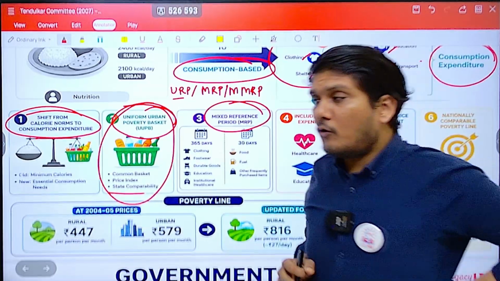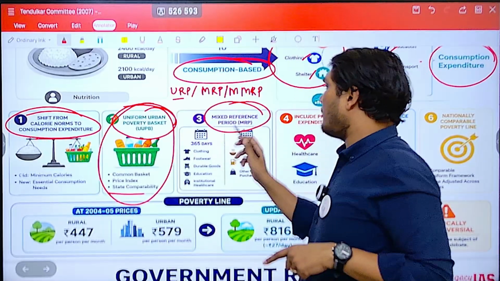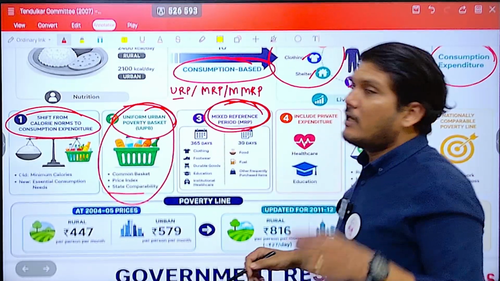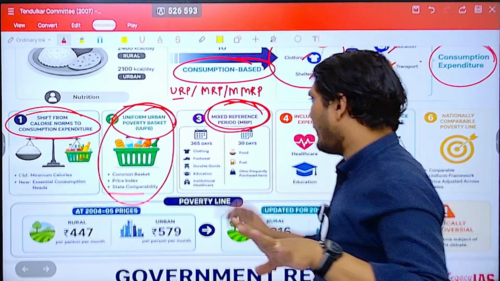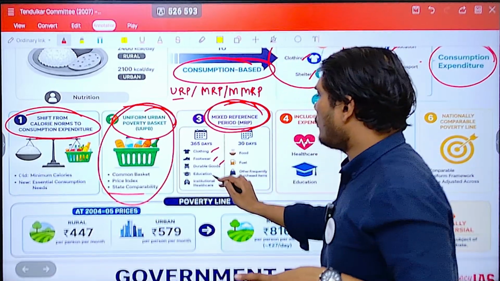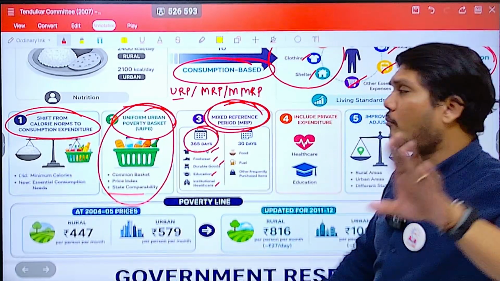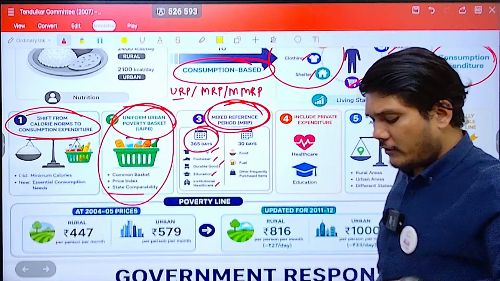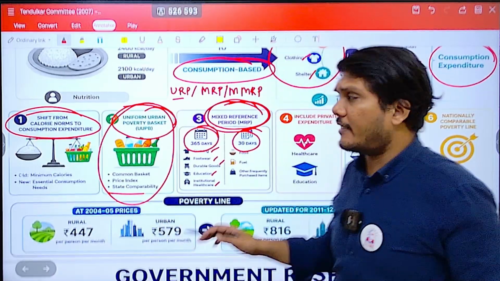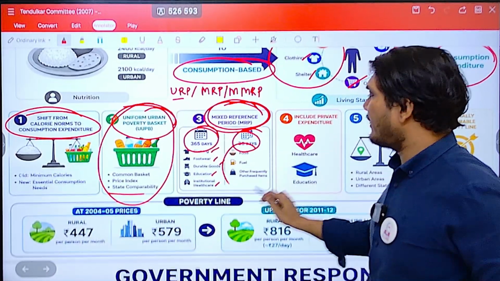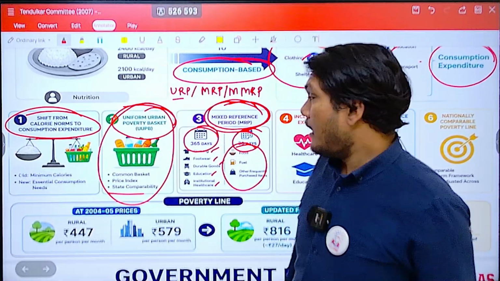But that is not good enough, because month by month consumption may differ. So in the mixed reference period, what happens is, they will ask you the consumption of 5 non-food items, that is clothing, footwear, durable goods, education and institutional health, for the last 365 days, how much you have spent on this. For the rest of the things, they will ask you only 30 days of consumption. So food etc. for 30 days consumption is what they will ask. I hope that is clear.